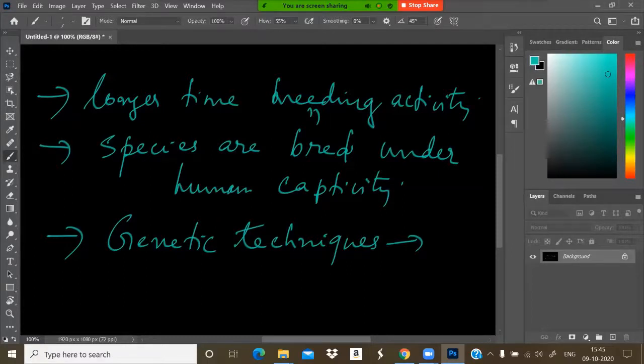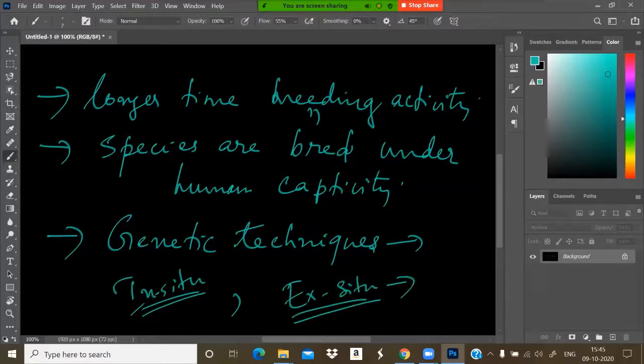So biodiversity conservation is very important for a balanced living, for sustainable development in our environment. So we have to conserve our biodiversity by in situ, that is in its natural habitat itself, and ex situ, outside the natural habitat, under human captivity, under human control, or inside the lab.